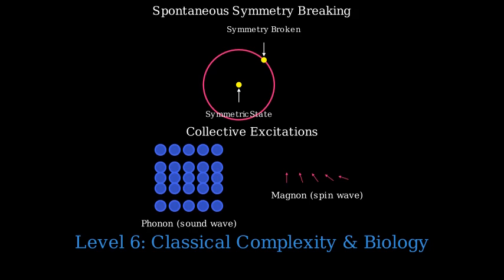Living systems exhibit an astonishing hierarchy of organization, from cells to tissues to organs to organisms to ecosystems. Each level has emergent properties not obvious from the level below. And, remarkably, all of this complexity, from the simplest living cell to human consciousness, ultimately emerges from the fundamental particles and interactions described by the Standard Model.